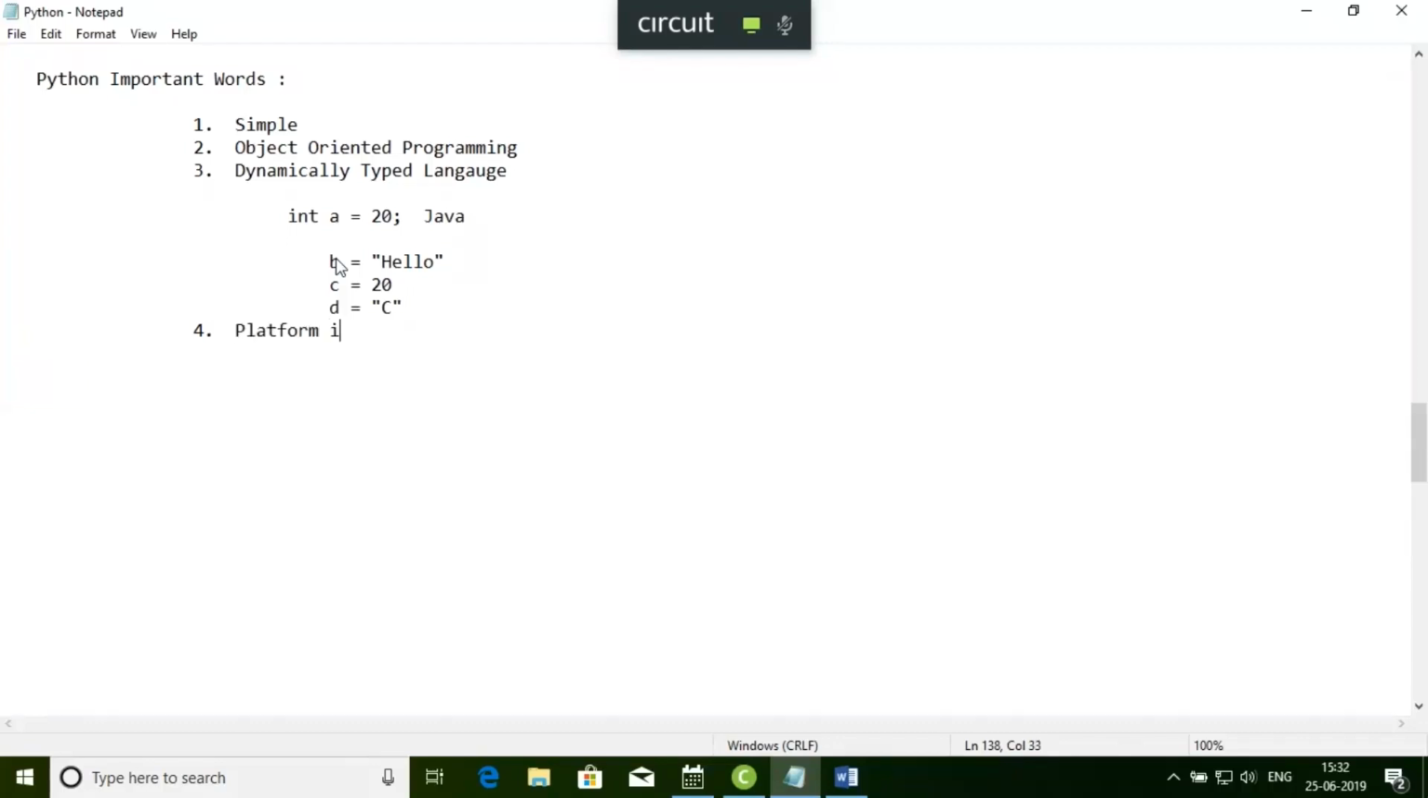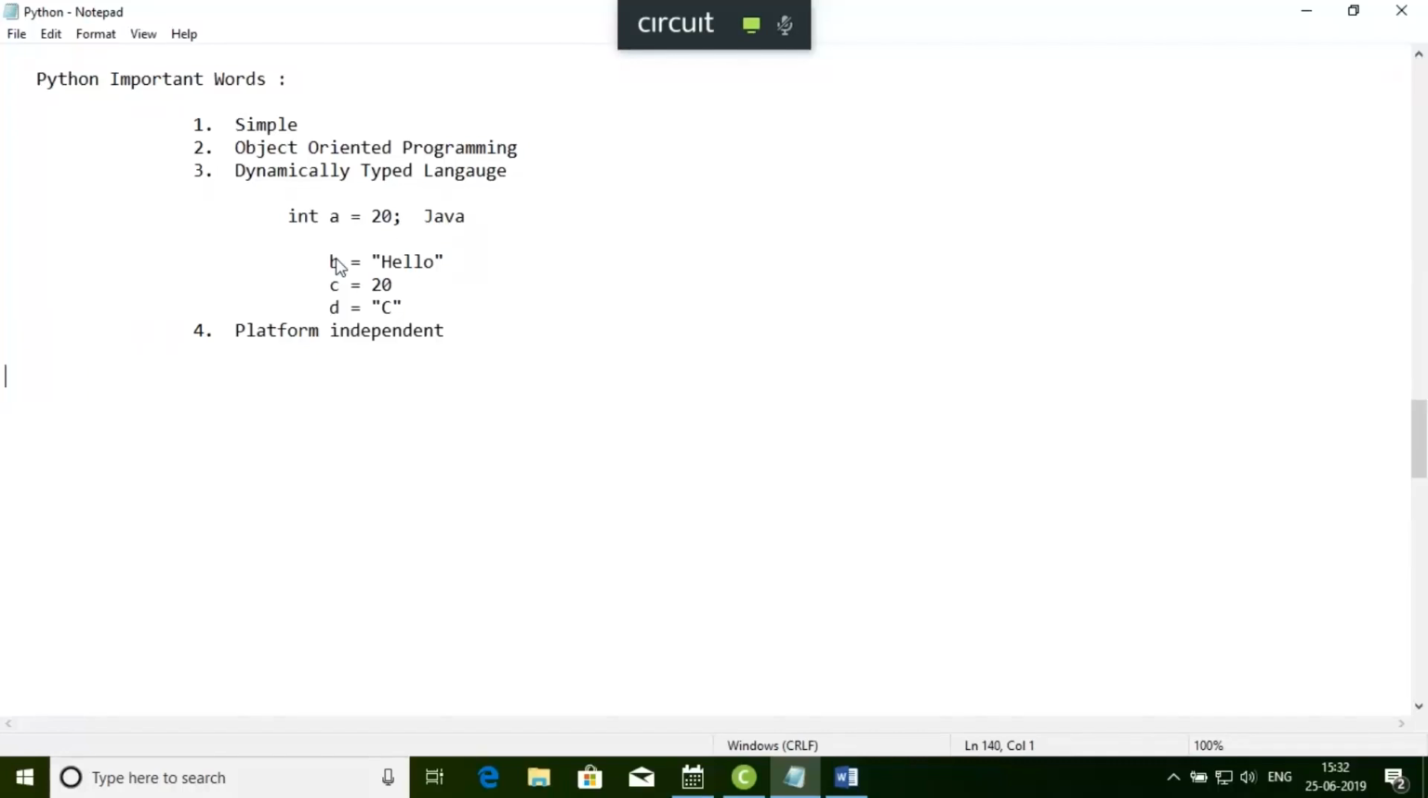Platform independent. Now, Python, how it is platform independent, how this Python code works. Let me say some points before coming into that platform independent concept. Let me say how this Python code is actually written.